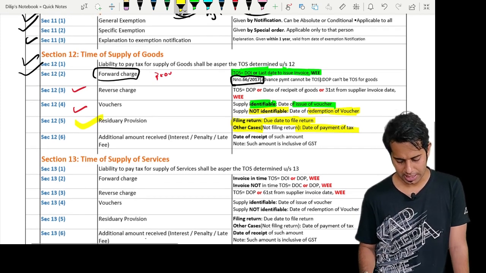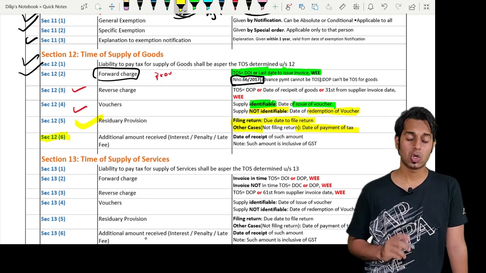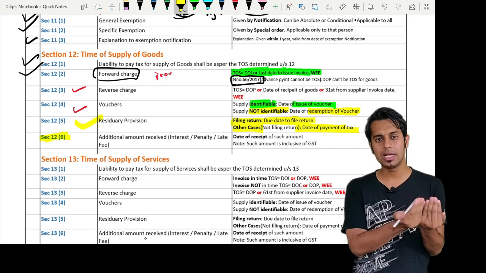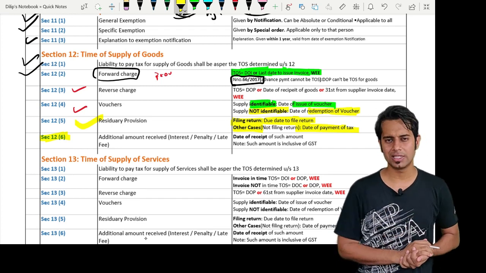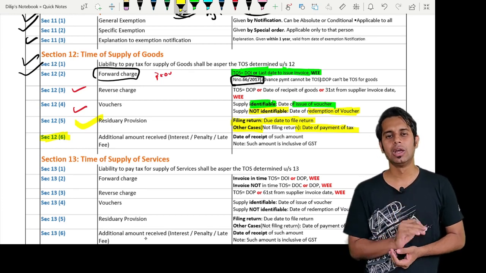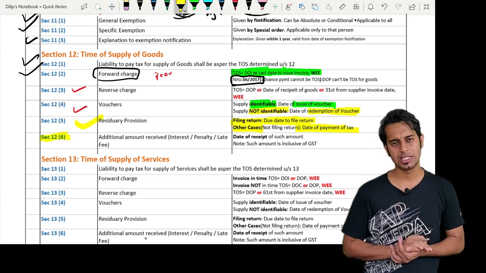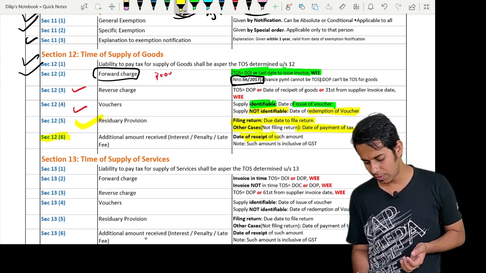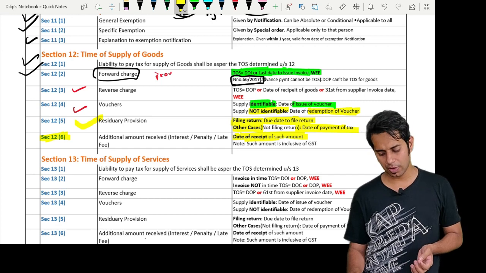Then section 12 subsection 6, it talks about if you receive any interest, penalty, late fee for delayed payment of consideration. For that interest, penalty, late fee which is received for delayed payment of consideration, the time of supply will be the date of receipt of such amount.